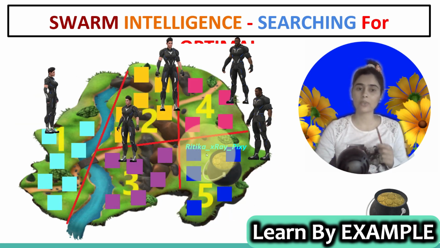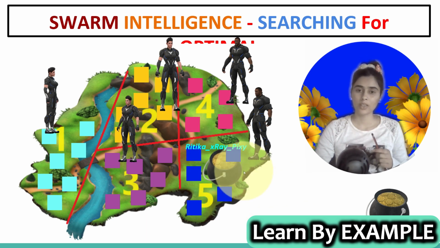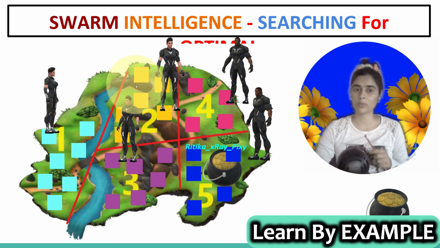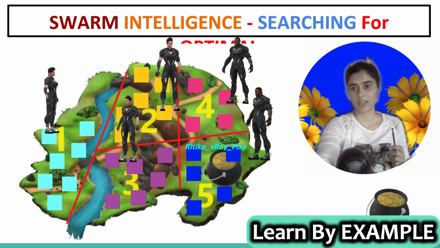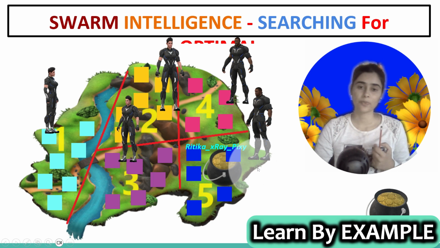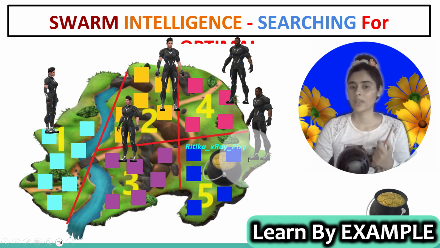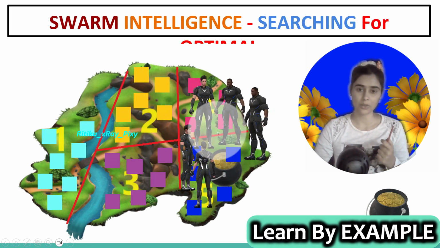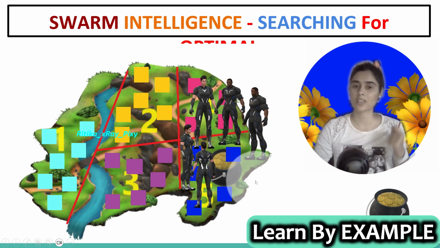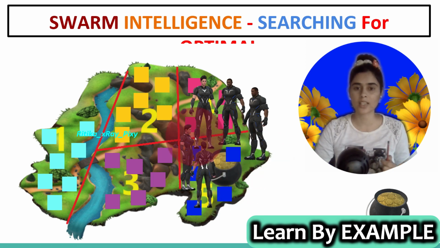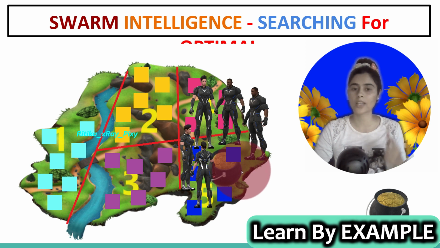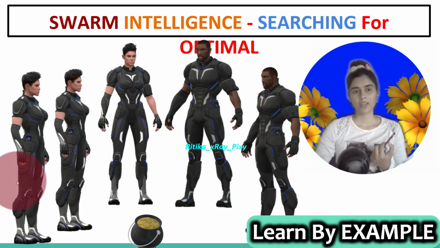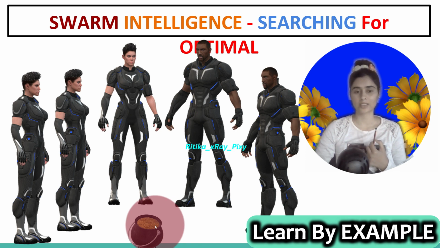Now in case any friend finds any clue, then this friend will share this information with other members. And then we have combined efforts. Now suppose this fifth friend finds some gold coins during digging, so he shares this information with other friends. Now they all will make combined efforts, that is the teamwork. Now they gather at the spot and start digging together, and by working together, sharing information, by combined effort in the group, they find the hidden treasure. After teamwork and with their combined efforts, they find the hidden treasure in that area.